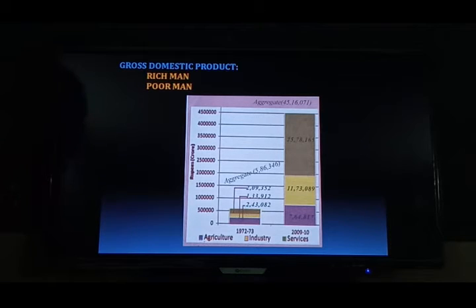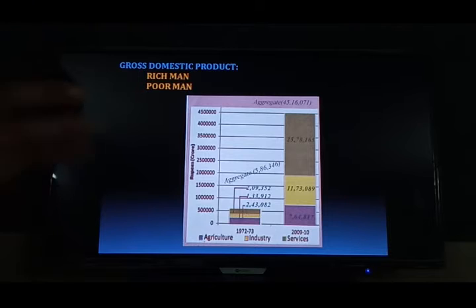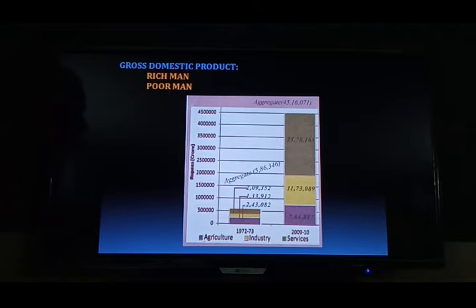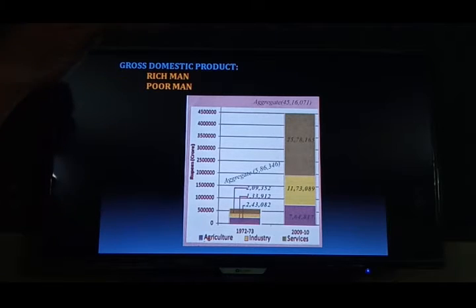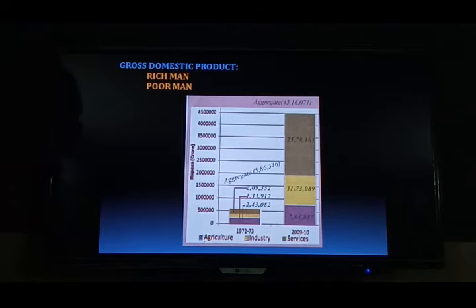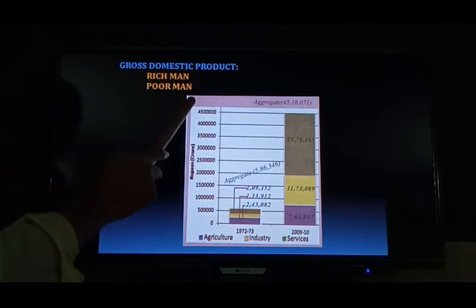How can you find in society that a particular person is a poor man? Maybe his clothes are torn, his hair is untidy, his living condition is poor, he is taking normal food, bare food. So if a person is like this, we can easily identify and say, yes, this man is a poor man. Now listen, rich man position and poor man position.